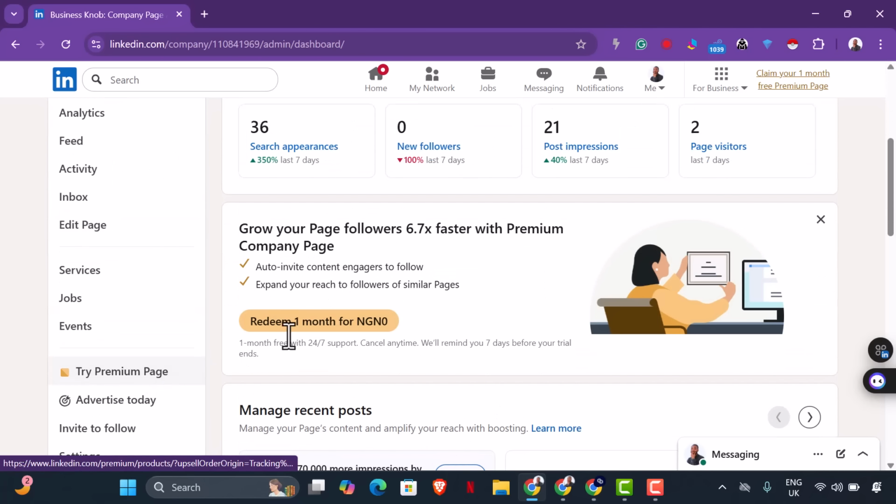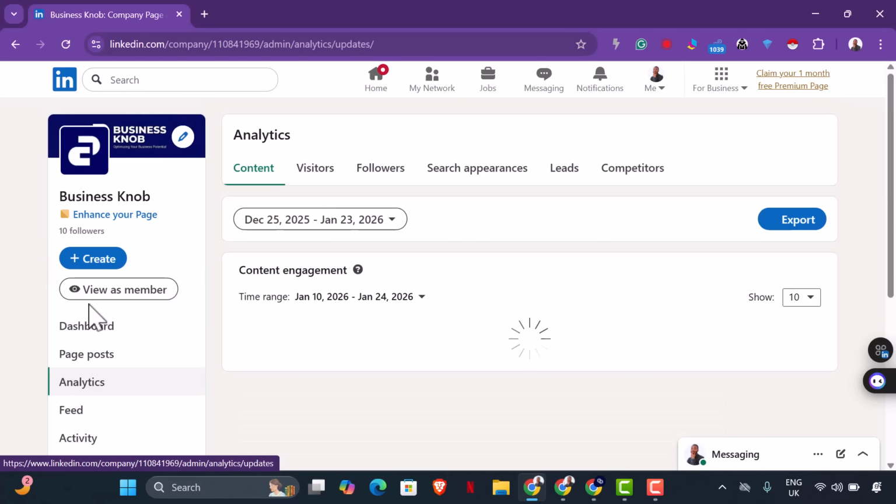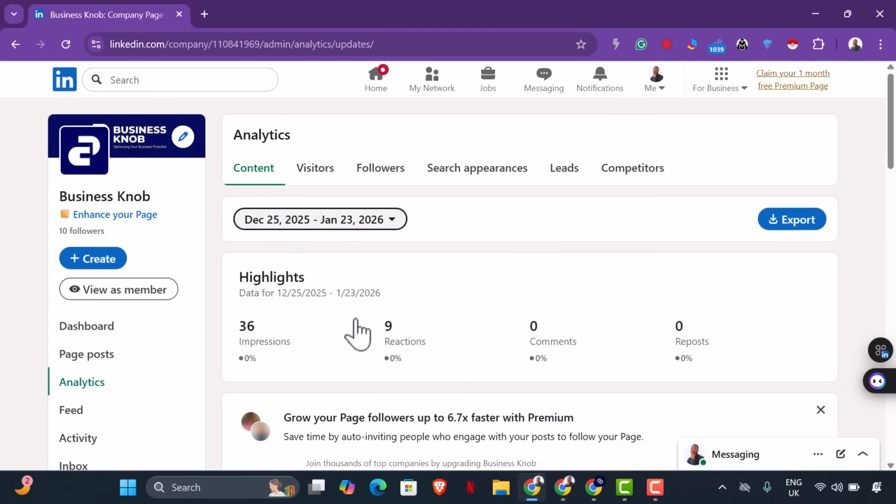So you could check your analytics. Yes, you could check your analytics. This is just the dashboard where you get to see everything that happens. But this menu right here is your analytics menu. Then you could check everything from the very beginning.